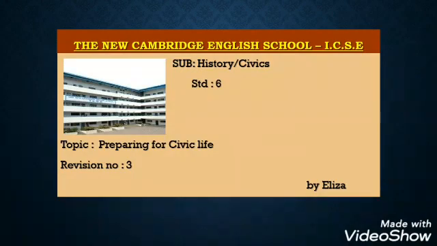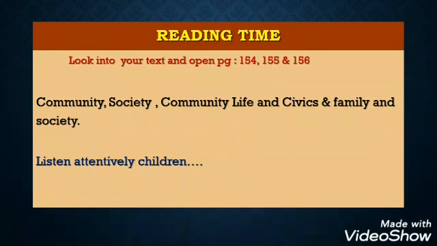Open the textbook, page number 154. Communities. Greek philosopher Aristotle said that man is a social animal. He lives together with other people, sharing common interest so that he can communicate and interact with others, thus forming a community where the well-being of everyone depends on cooperation with one another.